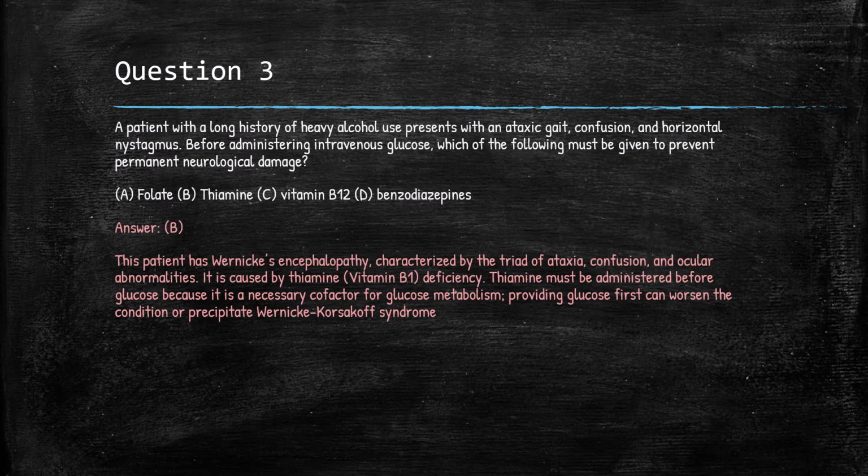This is high yield for the exam. The patient has Wernicke's encephalopathy. You have to know that it is characterized by a triad of ataxia, confusion, and ocular abnormalities. It is caused by thiamine, vitamin B1, deficiency. Thiamine must be administered before the glucose because it's a necessary cofactor for glucose metabolism. And if you provide glucose first, it can actually worsen the condition or precipitate Wernicke-Korsakoff syndrome.